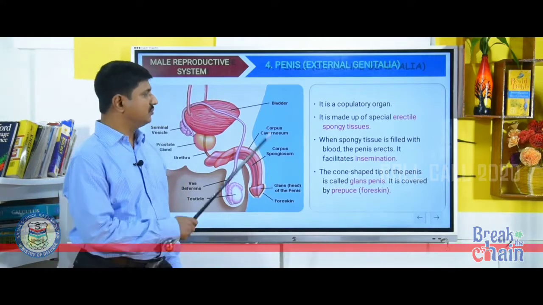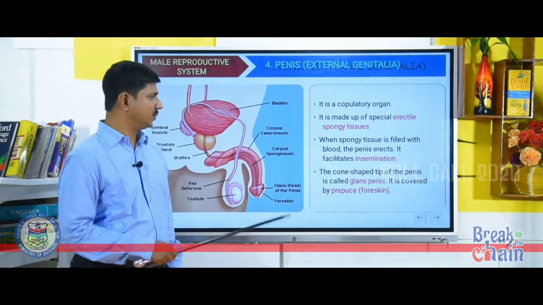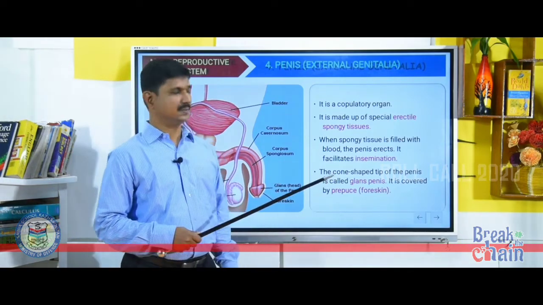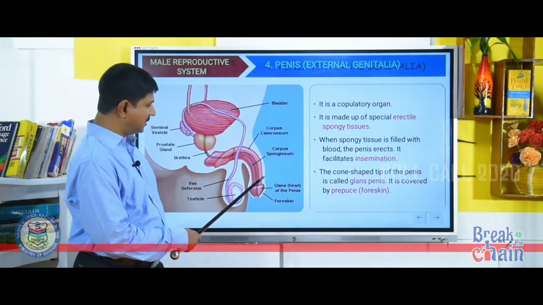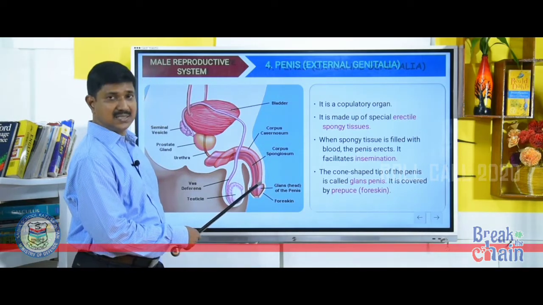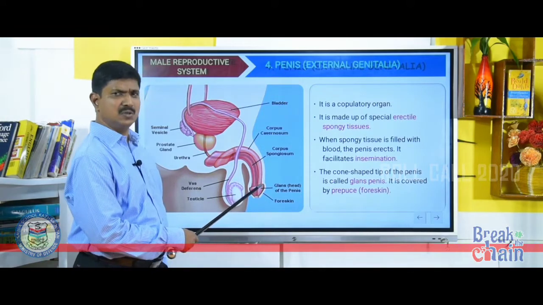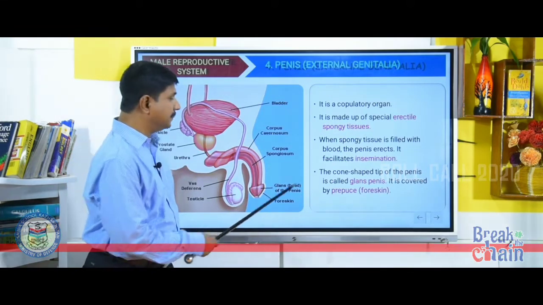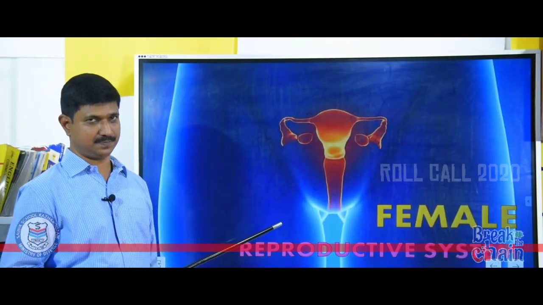So, when the spongy tissue is filled with blood, the penis erects. It facilitates insemination. The cone shaped tip of the penis is called the glans penis, which is covered by a loose fold of skin called the prepuce or foreskin. Next, female reproductive system.